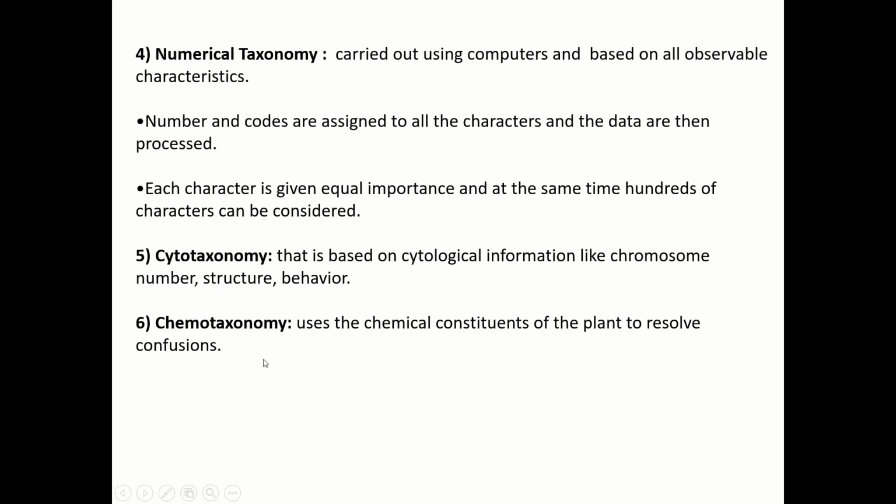Then chemotaxonomy uses the chemical constituents of the plant to resolve confusion. Sometimes what happens is we get two closely related species. They are so close that it becomes very difficult to differentiate them. So then scientists use the chemical constituents. They do a chemical analysis and see if there is any difference between the chemical composition of the plants, and based on that they use those characters to group the plants into different species or categories.